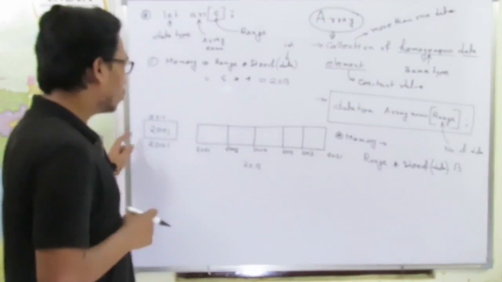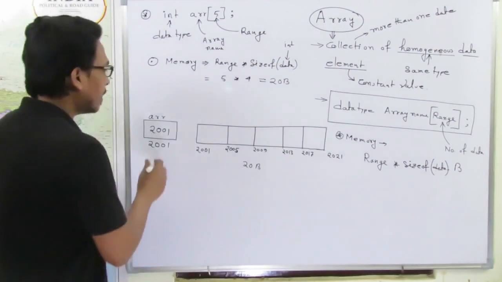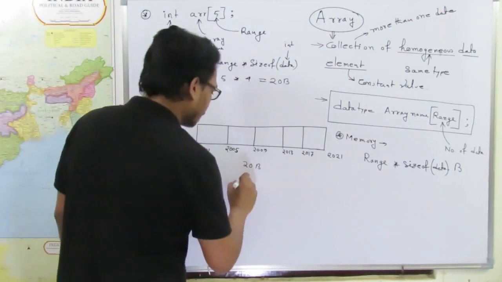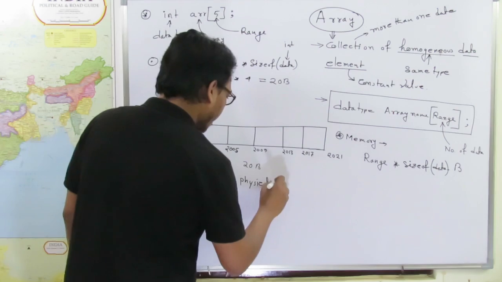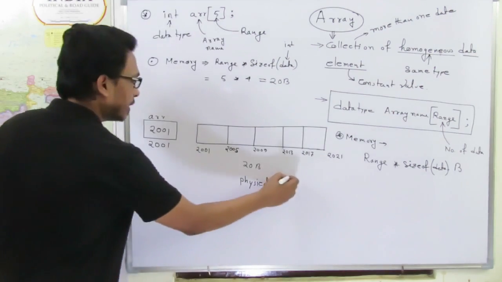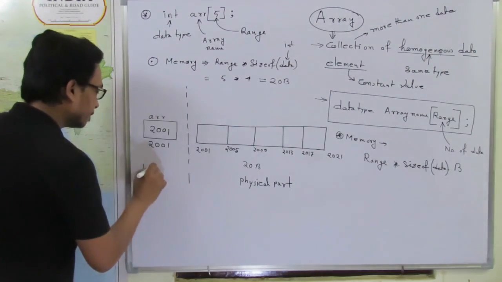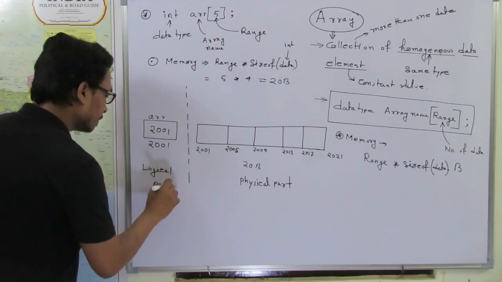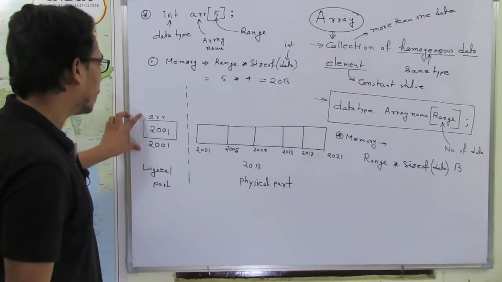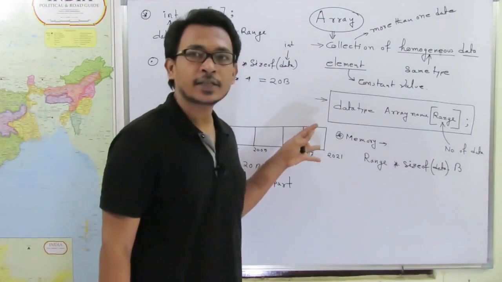So in these 2 parts, which one is the physical part and which one is the logical part? Physical part is this one, and this one is our logical part. That means the system keeps track of this information to deal with this physically existing memory.